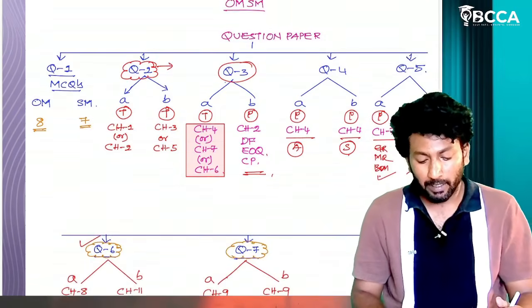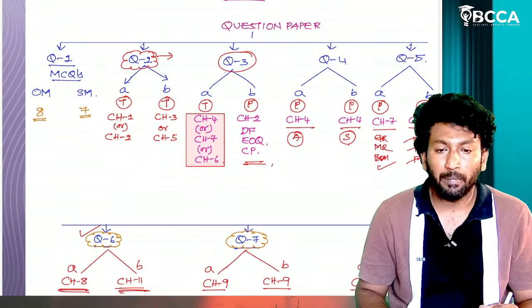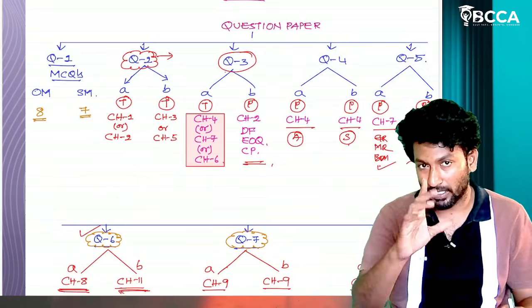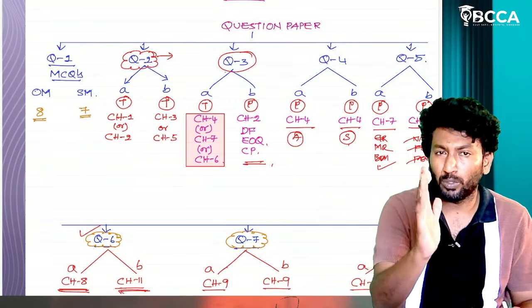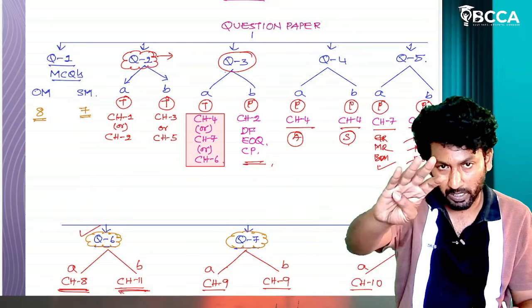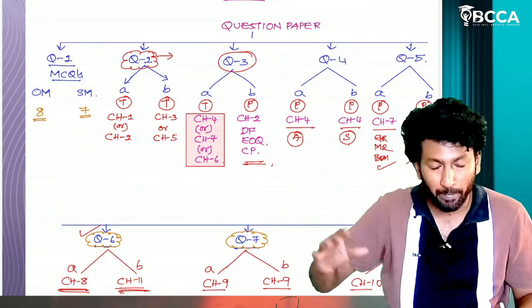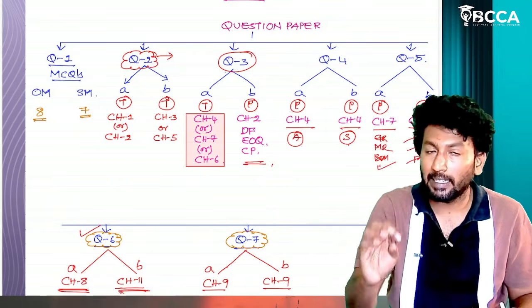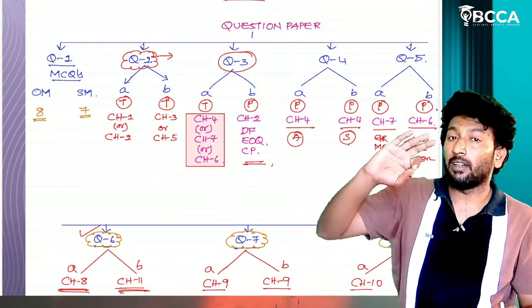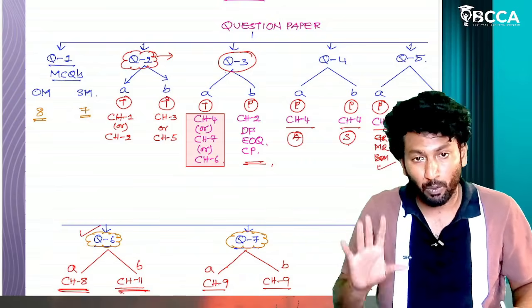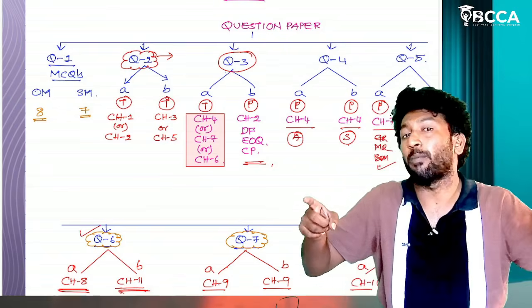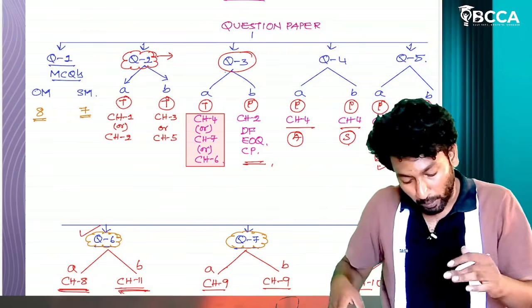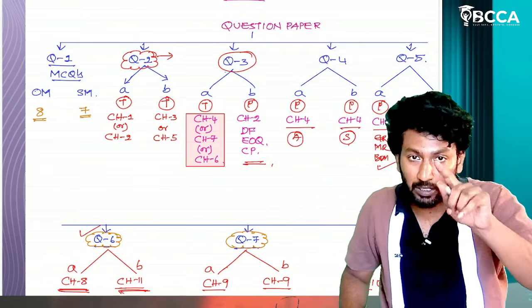See guys, in the OM and SM question paper, we have 8 questions. The first one is MCQs, so keep it aside for the time being. Question numbers 2, 3, 4, 5, four 14-mark questions, will be from OM. Questions 6, 7, 8, three 14-mark questions, will be from SM. Out of these 7 questions, from question 2 to 8, you have to write only 5 questions.